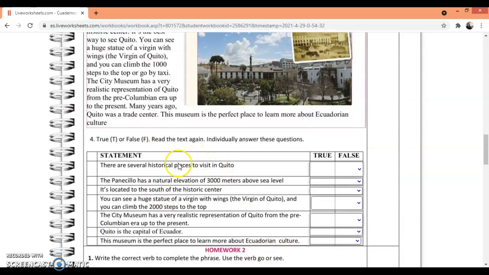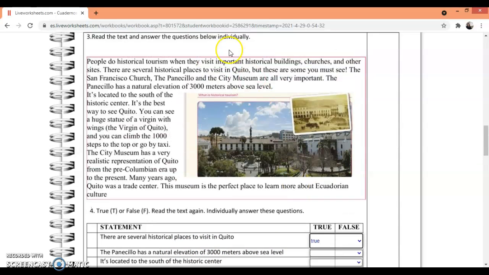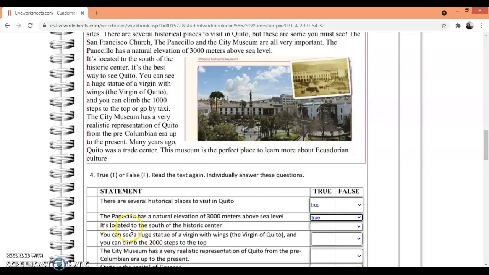Vamos acá. There are several historical places to visit in Quito. This is true. The Panecillo has a natural elevation of 3,000 meters above sea level. This is true. It's located in the south of the historic center. This is true. You can see the huge statue of the Virgin with wings, the Virgin of Quito, and you can climb the 2,000 steps. This is false.